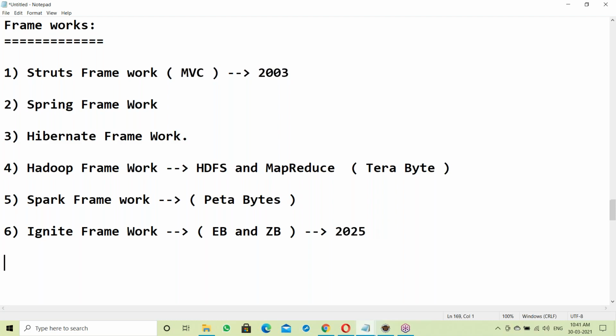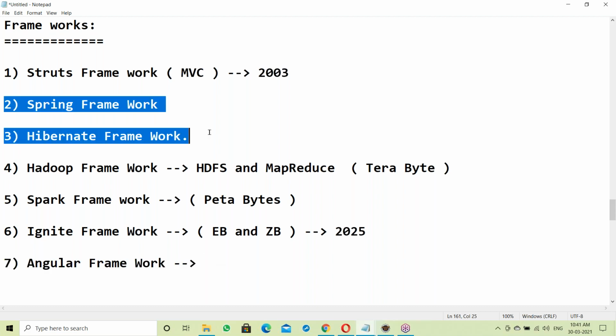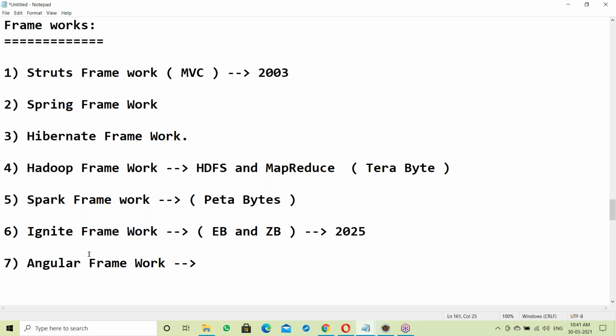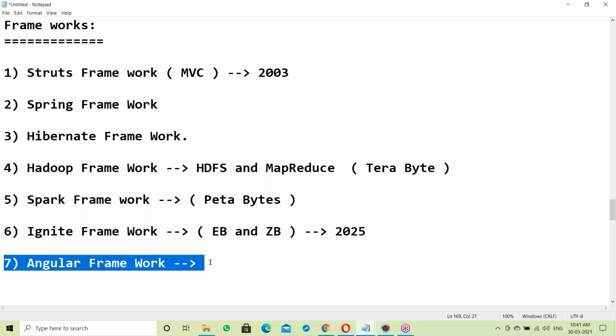Okay, Ignite framework. Next, one more here, Angular framework. This is a lightweight framework. See here, Spring framework and Angular framework are both similar kinds of things, but Spring framework is to handle a very huge number of transactions. Angular framework is for a smaller number of transactions, like web applications. Angular framework is fit for web applications.